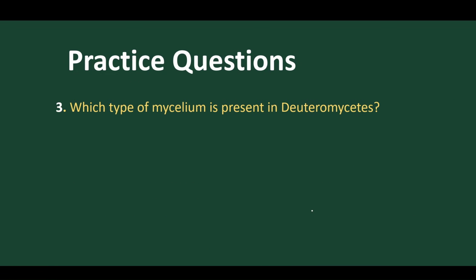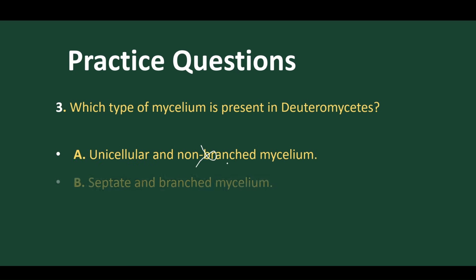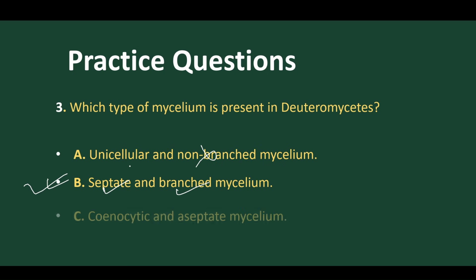Now, third question, which type of mycelium is present in Deuteromycetes? Branched and septate? Yes. Non-branched? No. The mycelium present is septate and branched? Yes, this is the right answer.